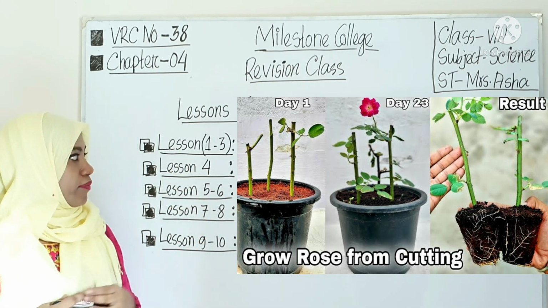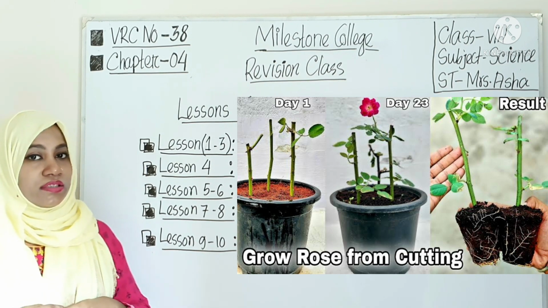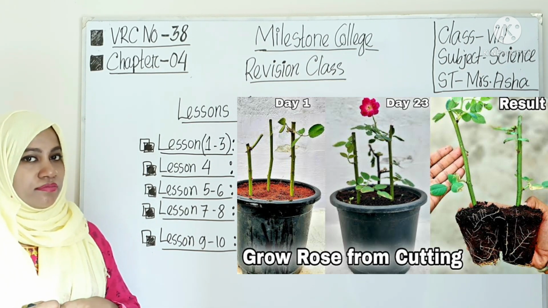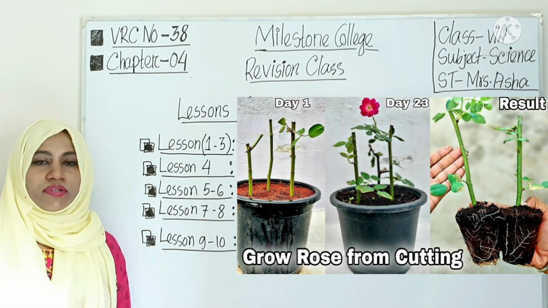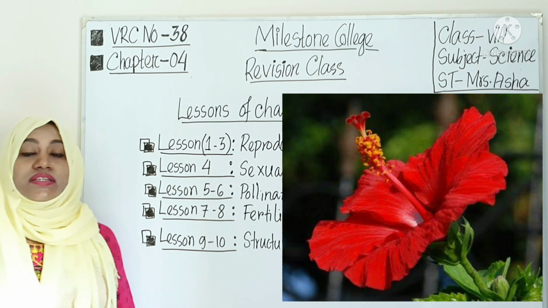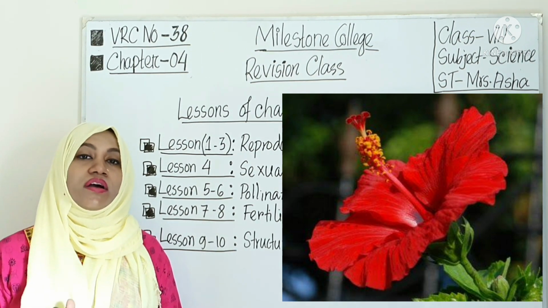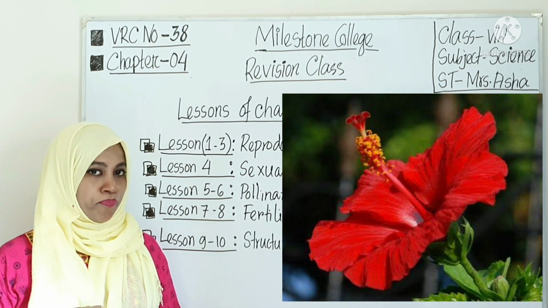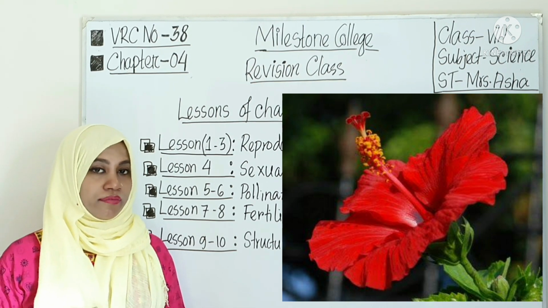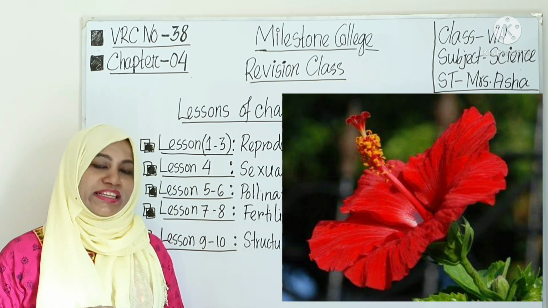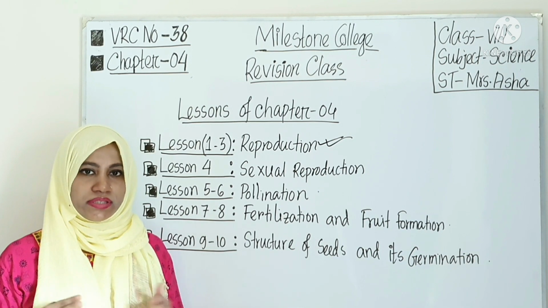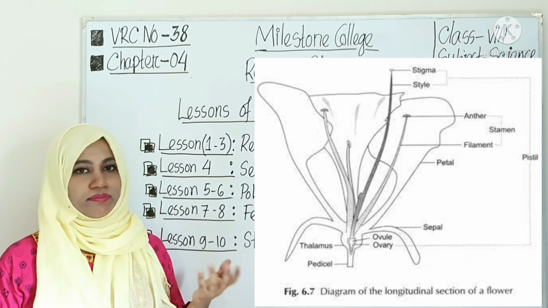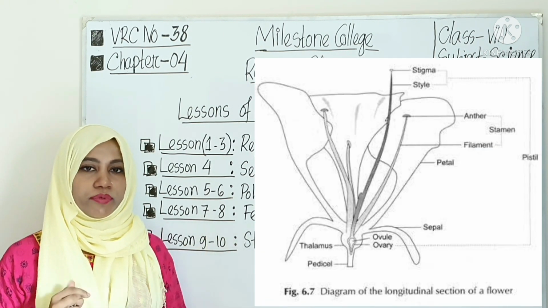That's all about reproduction, that means lessons 1 to 3. Next one, you see sexual reproduction. In sexual reproduction, there are some sexual organs in the plants. Which are the sexual organs actually? How will we find out the sexual organs in the plant? You have seen in the flower of the plant there are some parts. Okay, there is a typical flower. In a typical flower, you will see there are parts like the petal, the most colorful part of the plant.